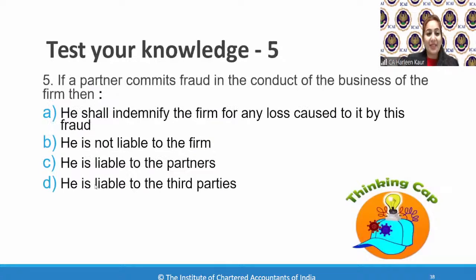So let me just give you the answers. If a partner commits any fraud in the conduct of the business, what does he need to do? Yes, 5A is the correct answer. I don't know why you're giving me D as the correct answer. It's not at all correct. He shall indemnify the firm for any loss.